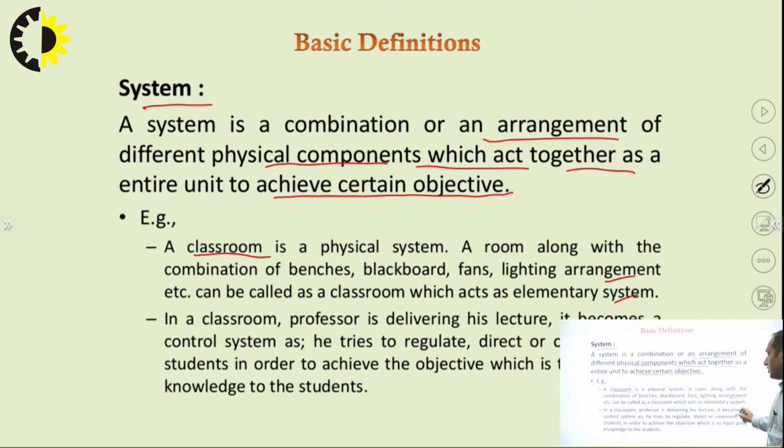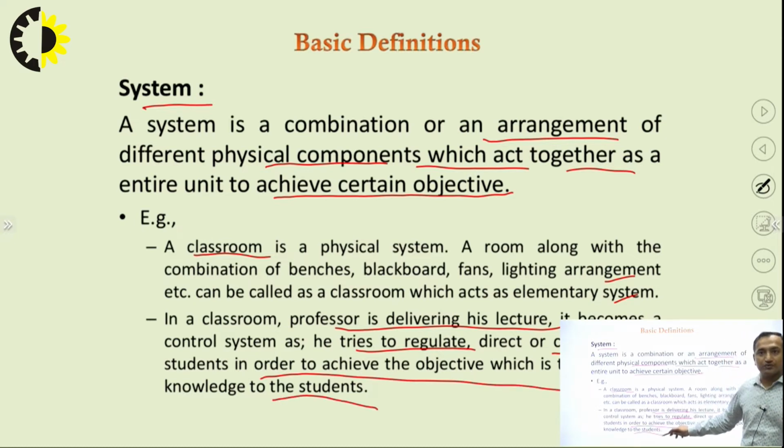So a professor is delivering a lecture, and it becomes a control system. The professor becomes a control system. The professor controls how the class behaves for the betterment of the result of the students. So he tries to regulate, direct, or command the students to achieve the objective, which is to input the knowledge to the students. So this is how a system is defined. The professor has control of the class. So that professor is known as the control who is controlling the class. All right.